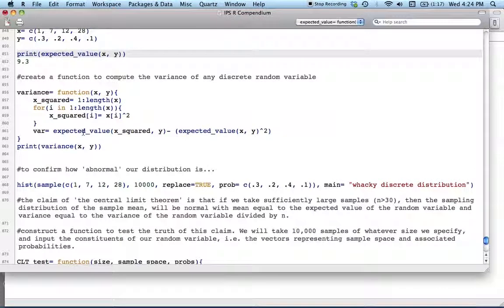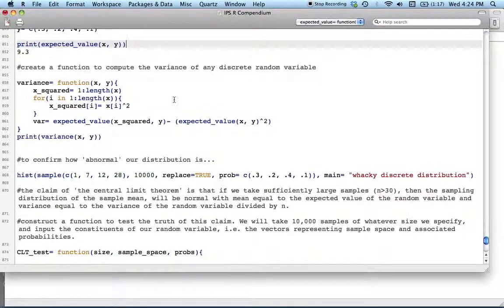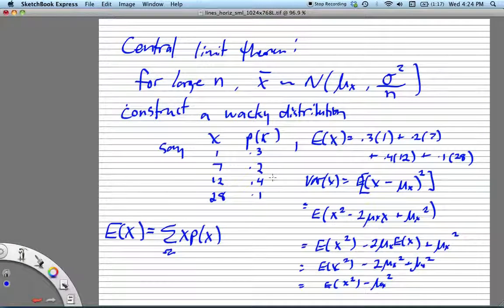I want to create a function that allows me to look at the theoretical variance for a discrete random variable. First let me refresh everyone on this. What's up with the variance? The variance is the expected value of x minus mu squared.